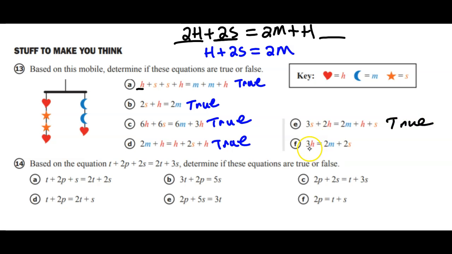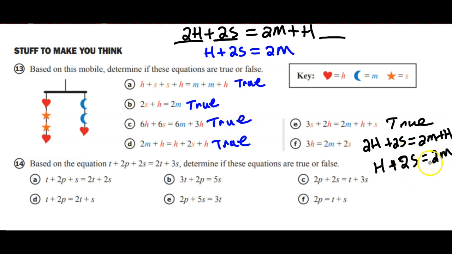And then lastly here for F, we have 3 hearts equals 2 moons plus 2 stars. The best I could come up with is to look at this as we have 2 hearts plus 2 stars equals 2 moons plus a heart. That's from this original. And they get the heart by itself. So I subtract an h from both sides, and I get h plus 2 stars equals 2 moons. Subtract 2 stars from both sides, and you get a heart equals 2 moons minus 2 stars.